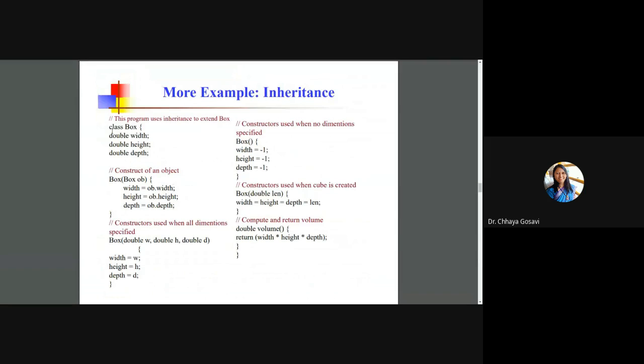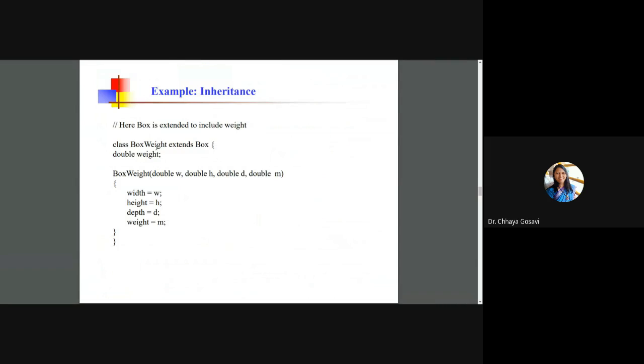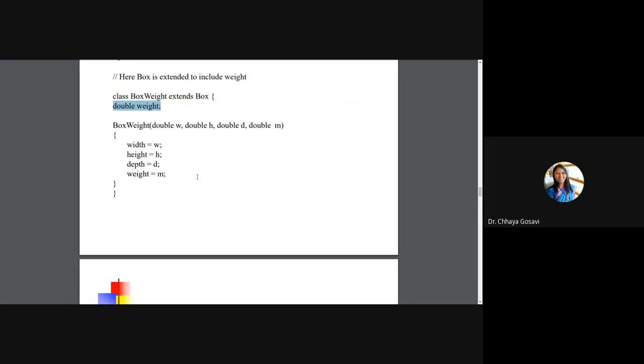This is our box class, which has three variables: width, height, and depth, and a volume method, which returns width into height into depth. And we have the box weight class, which has the three variables height, width, and depth, which are common between the box class and the box weight class, and it has only one extra variable, that is the weight variable.